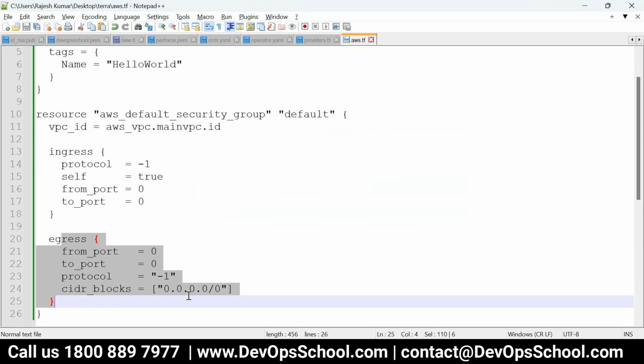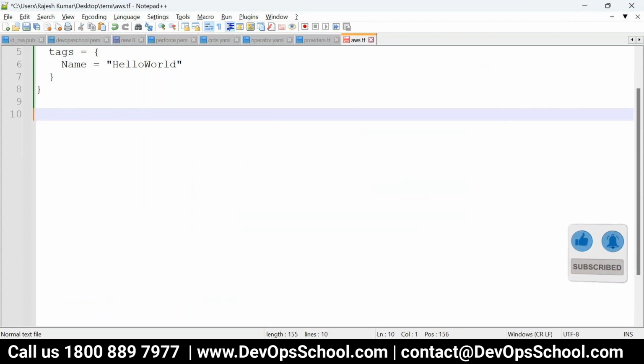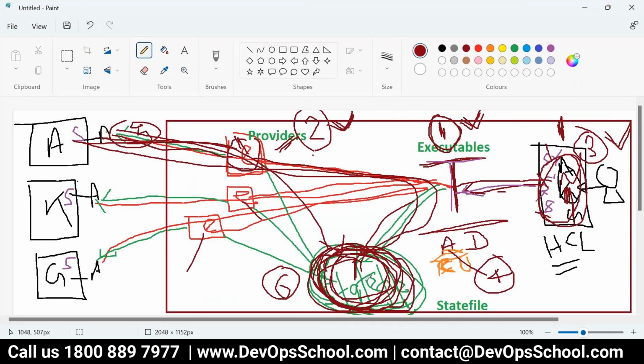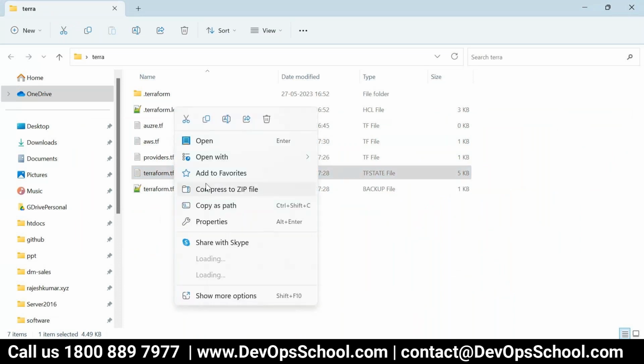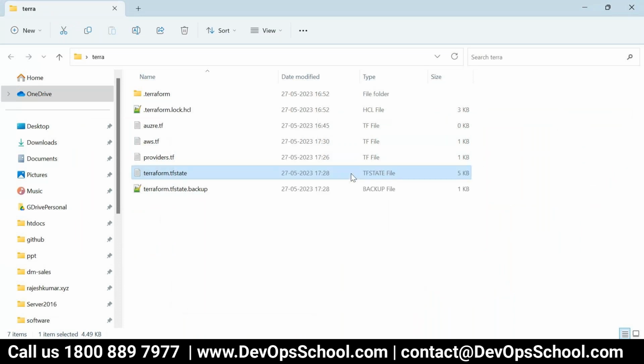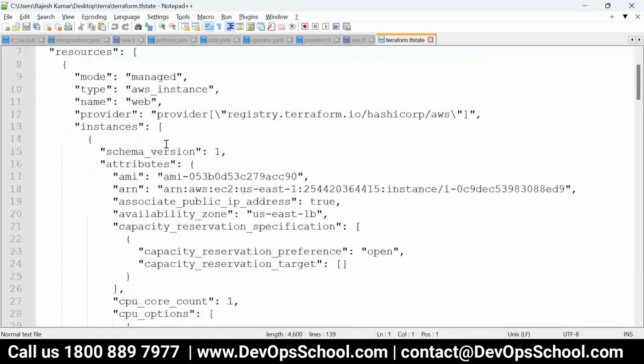So now in this flow, a state file has to be created because of the one resource. Let's look at the state file now. This is the one. You should not touch this file manually, but you can look at it. It's a JSON file, and you can read it also.